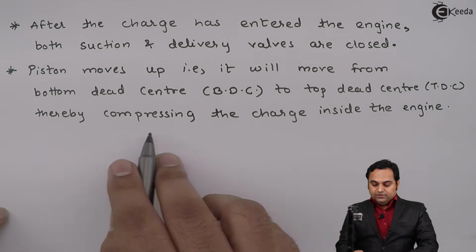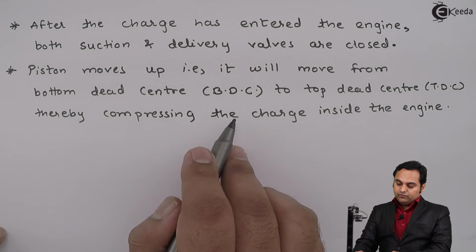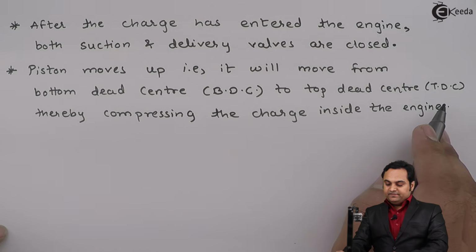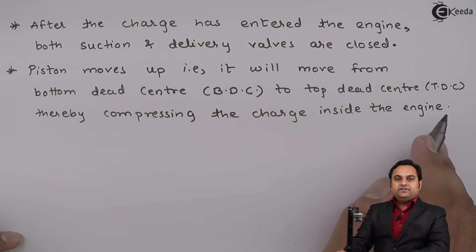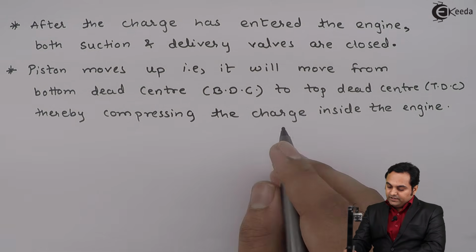So here we can say that when the piston is moving from BDC to TDC, now these terms BDC and TDC can be understood by drawing a diagram.